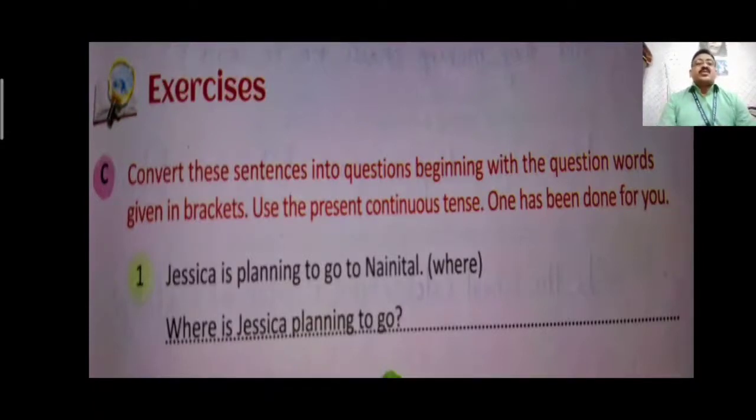Convert the sentence into question beginning with the question word given in the bracket. Means one interrogative word is given in the bracket. Use that word to form this statement into an interrogative sentence.